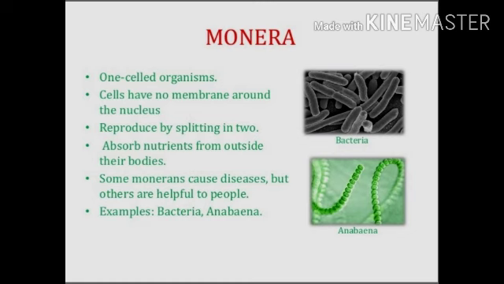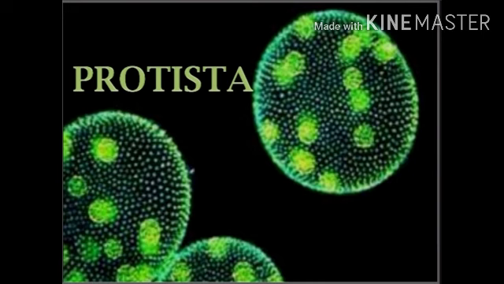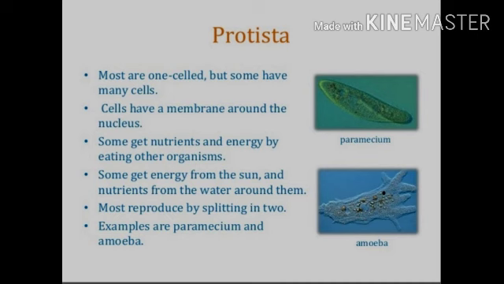After that, protista. Protista is basically, most are one celled, but some have many cells. One cell is unicellular and many cells is multicellular. And cells of the protista have a membrane around the nucleus, that means eukaryotic organisms.